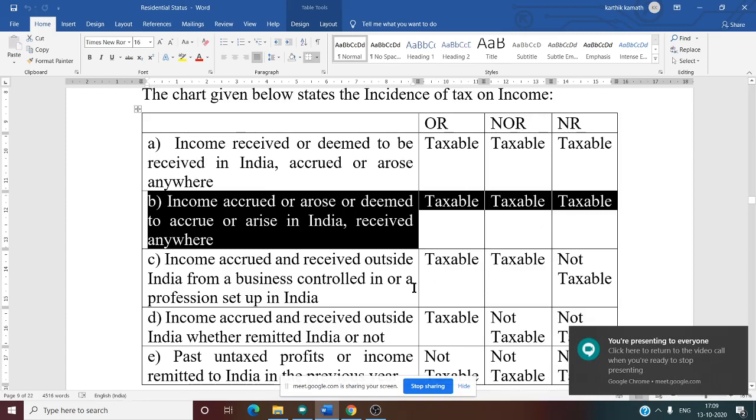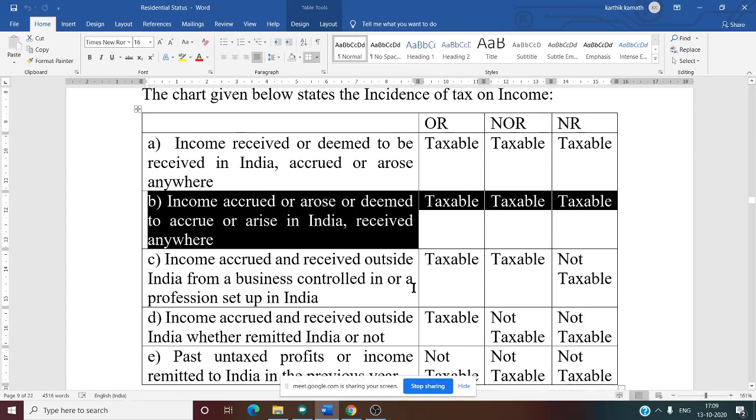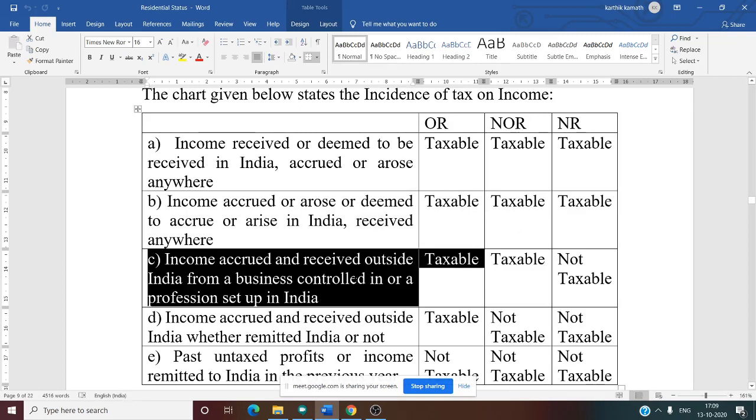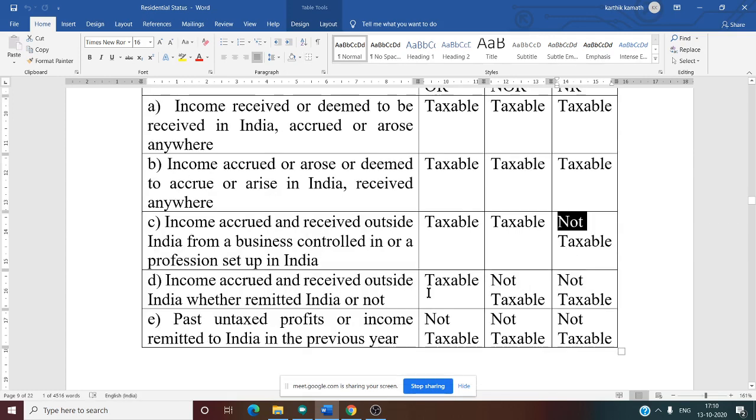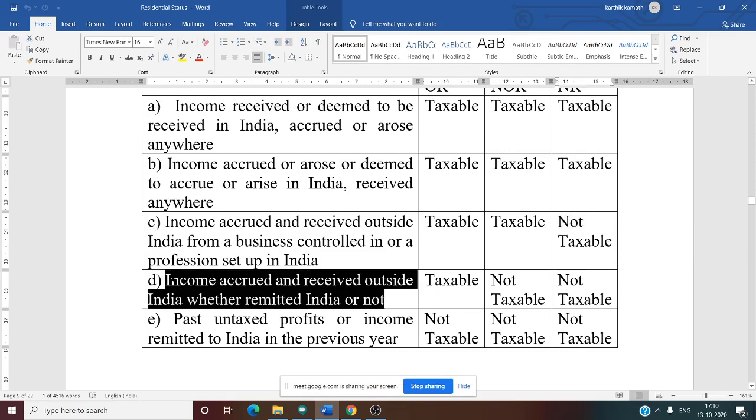Third, income accrued and received outside India from a business or a profession controlled from India or set up in India. In that case, only the first two, that is OR and NOR, are taxable and NR is not taxable. The fourth case is income accrued and received outside India, whether remitted to India or not.